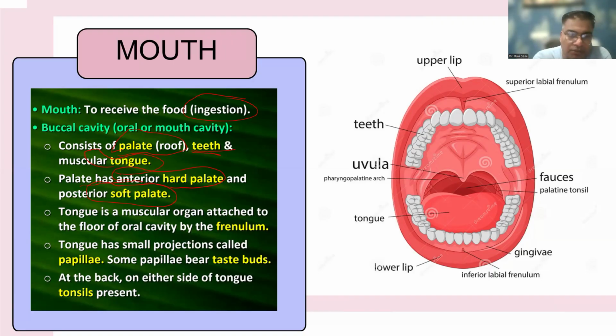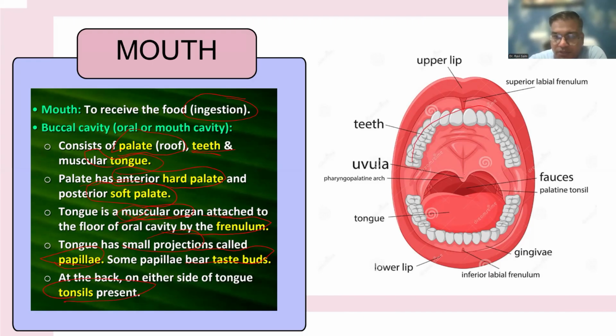The tongue is a muscular organ. Soft muscles are present in the tongue, which is attached to the floor of the oral cavity by a specific fold called the frenulum. The tongue has small projections called papillae. These small projections have various taste buds for specific tastes. At the back, on either side of the tongue, tonsils are present.